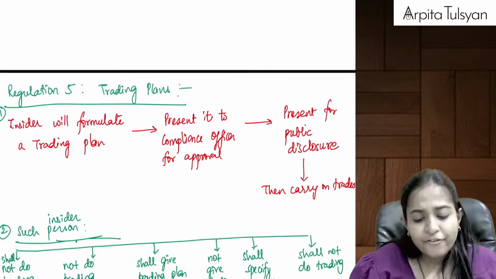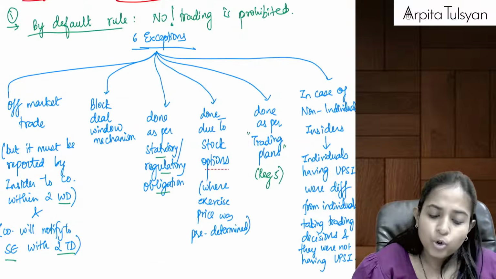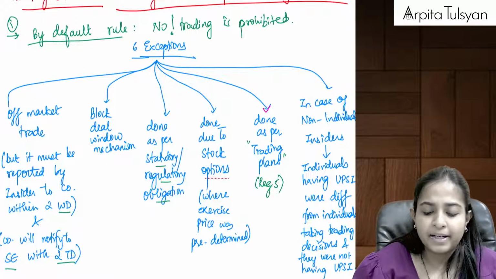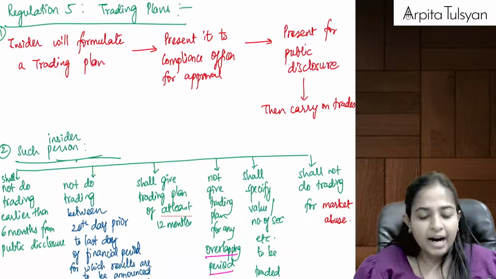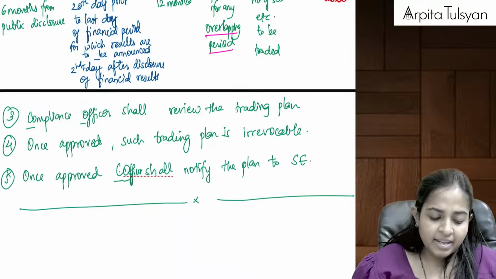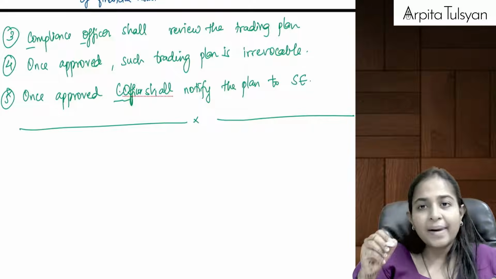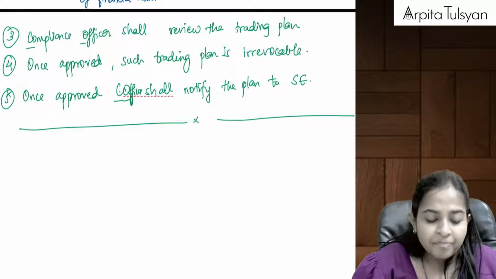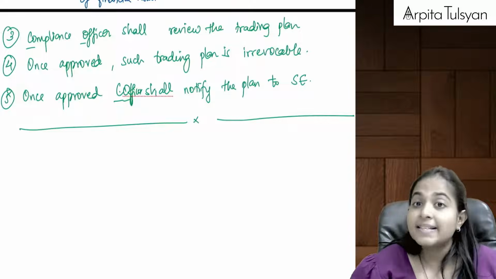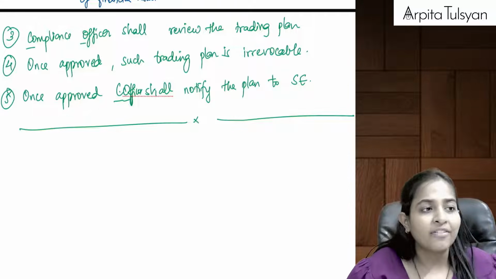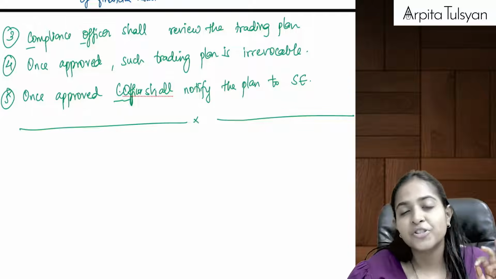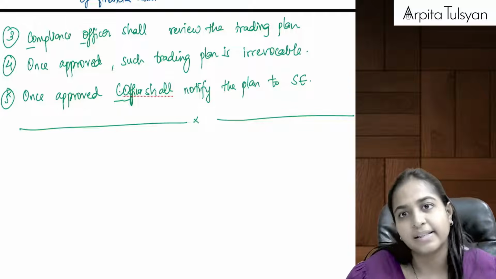Okay, so if you have submitted a proper trading plan to your compliance officer, and if a public disclosure of the same has been done, then that will be covered in the exception and you will be allowed to do the trading. Are you clear with this? Yes, and the compliance officer will review the plan. Once approved, the plan is irrevocable. Now you cannot take it back. Whatever number of shares, whatever value of securities you have committed, that much transaction you have to do compulsorily.